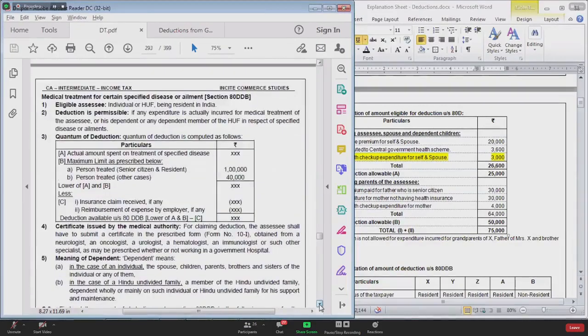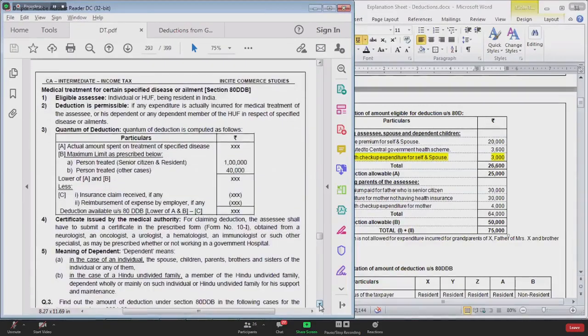Let me give you the last point. This certificate which you take from the doctor, if it is a permanent disability, then you need not get the certificate every year. Say for example, your dependent person is missing one leg, then it is a permanent disability. In that case, there is no need to take a certificate every year.